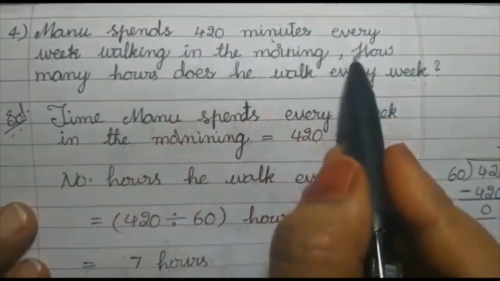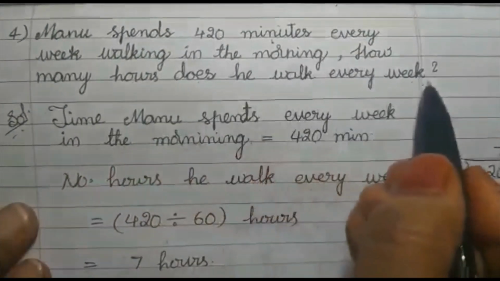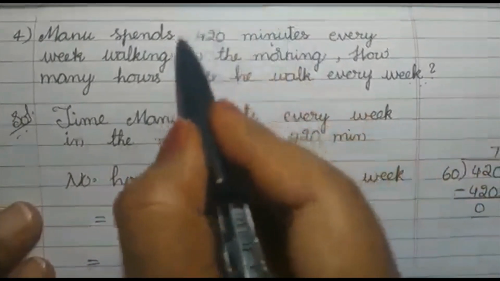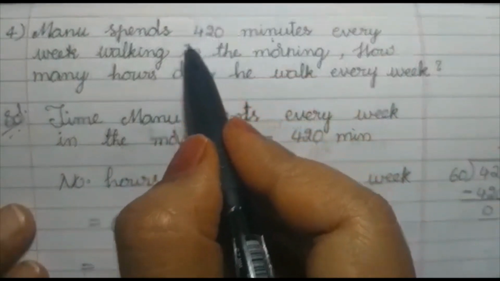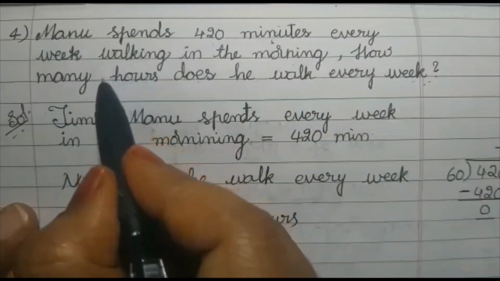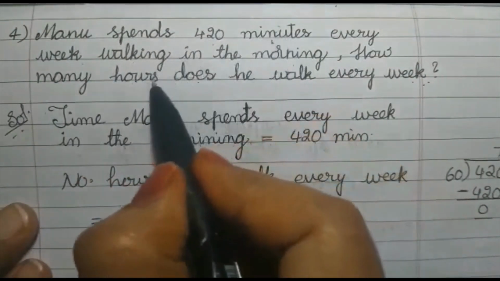Right. What is the question now? We'll see. How many hours does he walk every week? Here minutes is given. Okay. Every week how many minutes he walks is given. We have to find out how many hours. Means we have to convert. Yes. Minutes to hours. Very good, children.